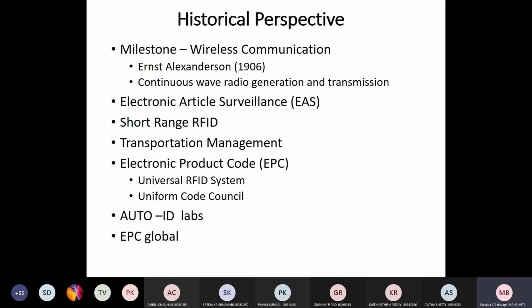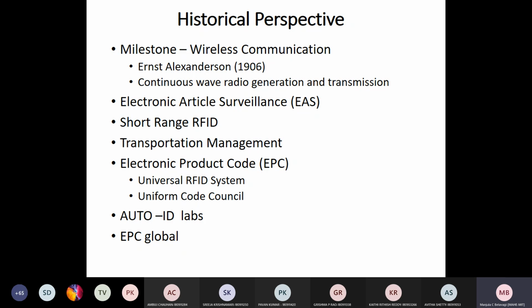What he developed was continuous wave radio generation and transmission, which leads to different applications of wireless technology.